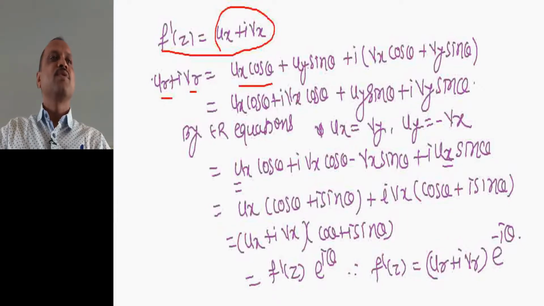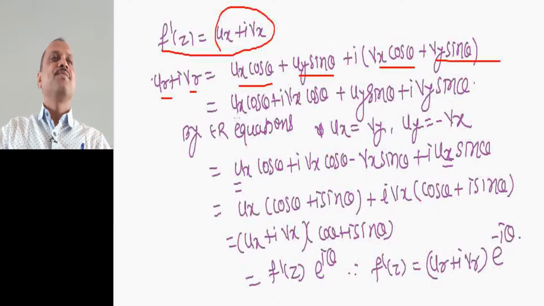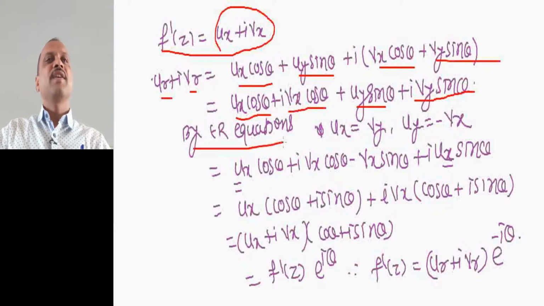Now let us put the values of ur equal to ux cos theta plus uy sin theta, and vr equal to vx cos theta plus vy sin theta. Now we simplify this and we get ux cos theta plus I into vx cos theta, and uy sin theta plus I into vy sin theta.